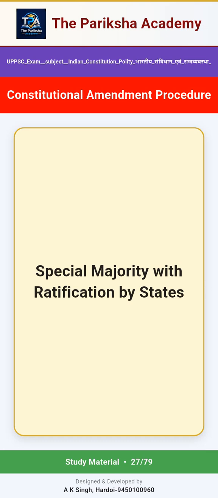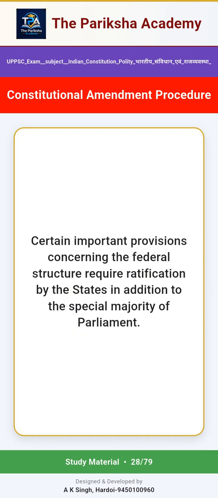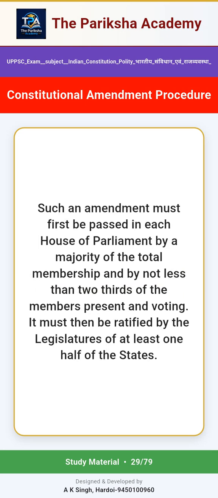Special majority with ratification by states. Certain important provisions concerning the federal structure require ratification by the states in addition to the special majority of Parliament. Such an amendment must first be passed in each House of Parliament by a majority of the total membership and by not less than 2/3 of the members present and voting. It must then be ratified by the legislatures of at least one half of the states.